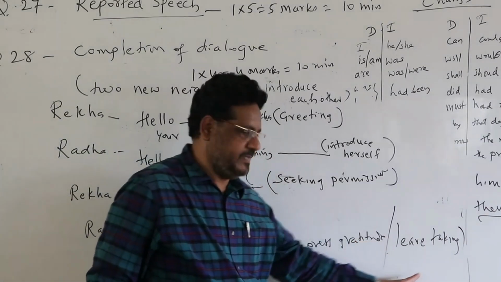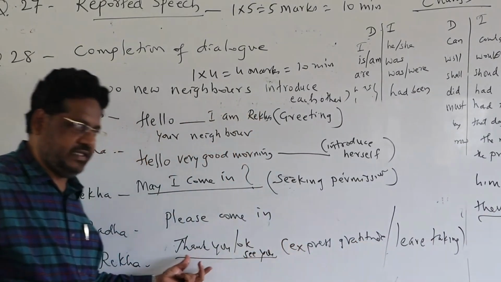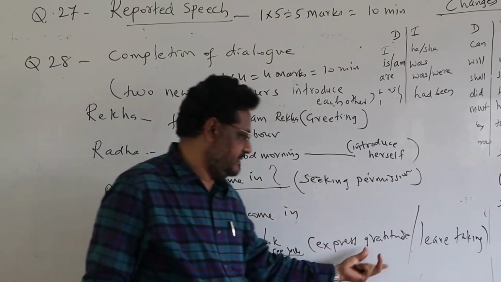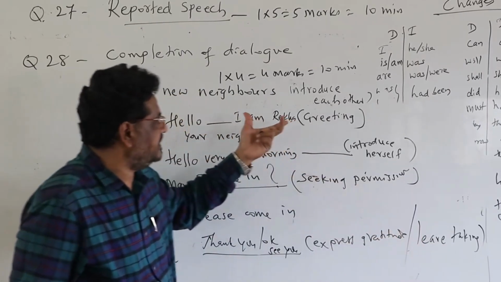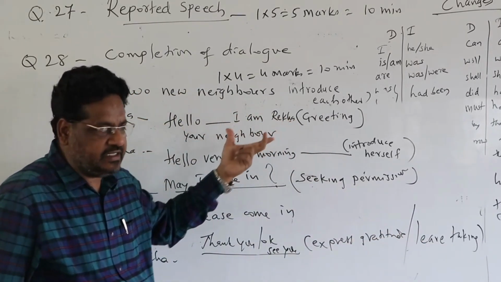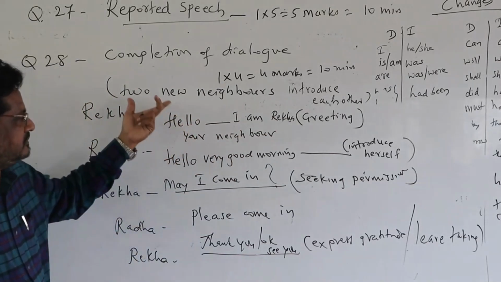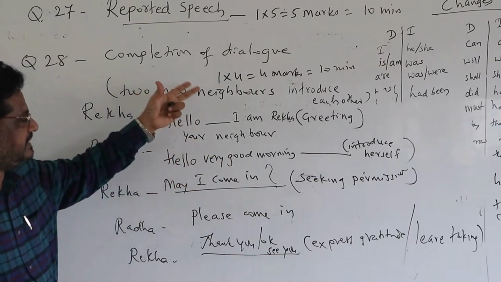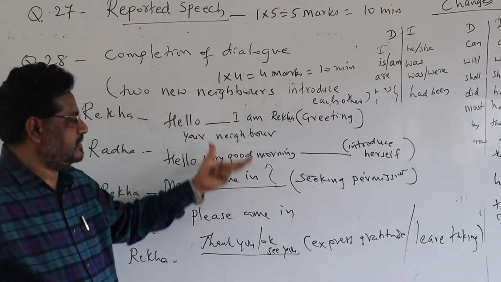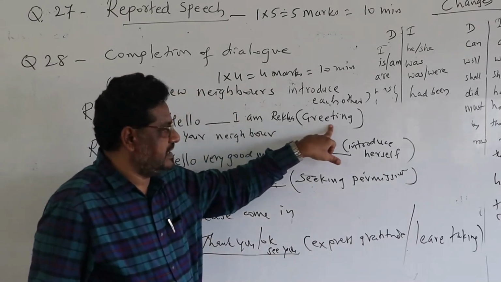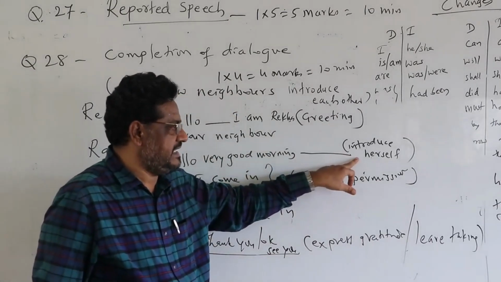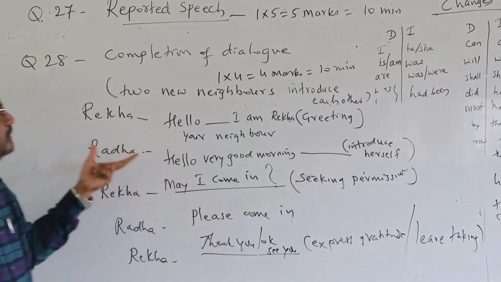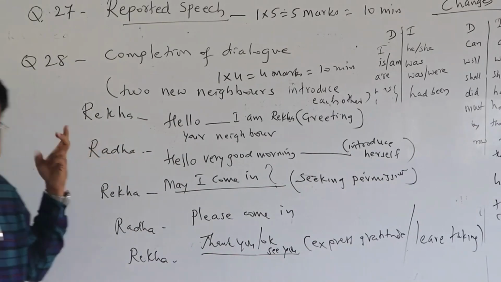Plenty of options are there. For gratitude, you write thank you, thanks a lot. Majority of times in the question paper, the last word is always express gratitude or leave taking, and the first word is greeting. So you may write either good morning or good afternoon. It depends upon the structure of the sentence. Read the question carefully, then answer whatever word is given in the brackets. What does that expression tell us? This is the way to answer question number 28. It's very easy to answer question number 28.